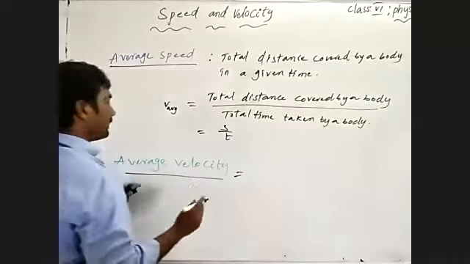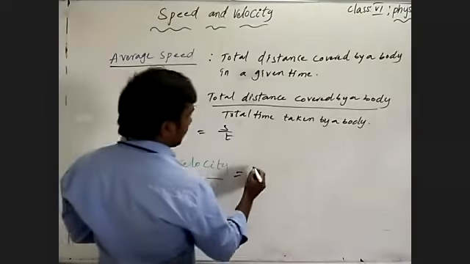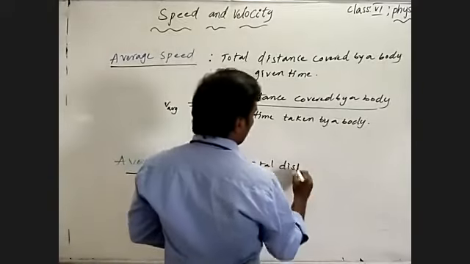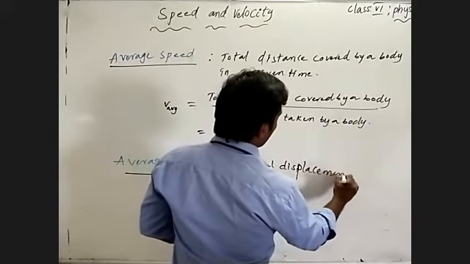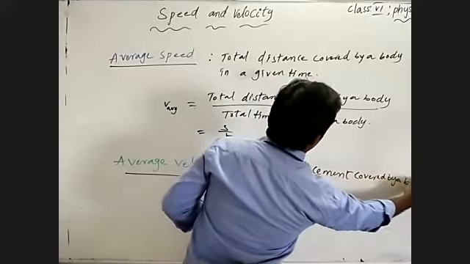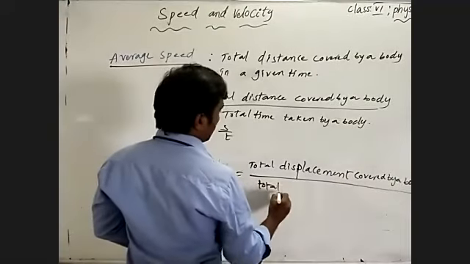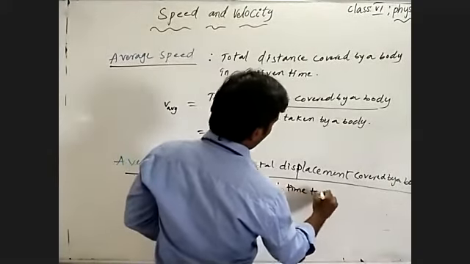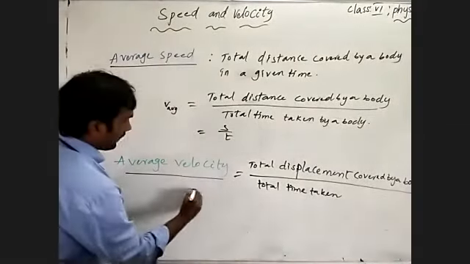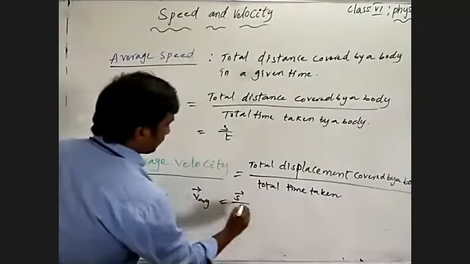Same as velocity: total displacement covered by a body in a given time. So we can write average velocity equals total displacement covered by a body divided by total time taken by the body.